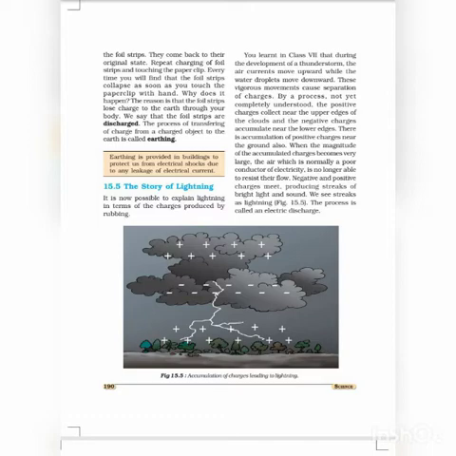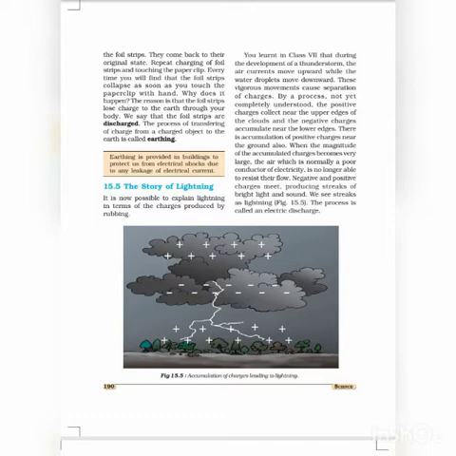During thunderstorm, air currents move upward, while water droplets move downward. These movements cause separation of charges. The positive charges collect near the upper edge of the clouds, and the negative charges accumulate near the lower edges. The positive charges accumulate near the ground also. The magnitude of accumulated charges becomes very large.